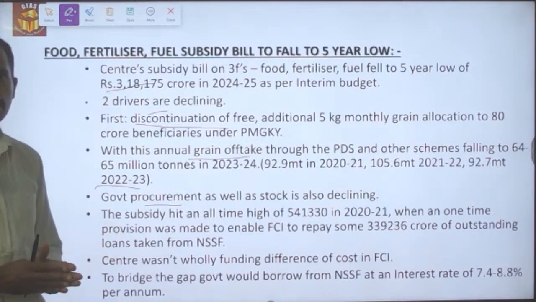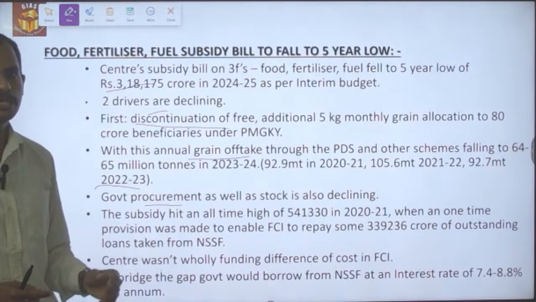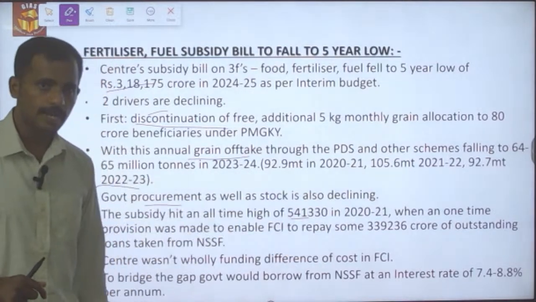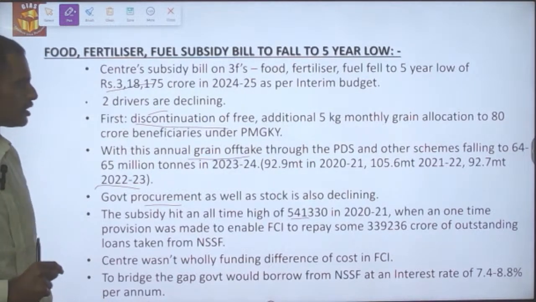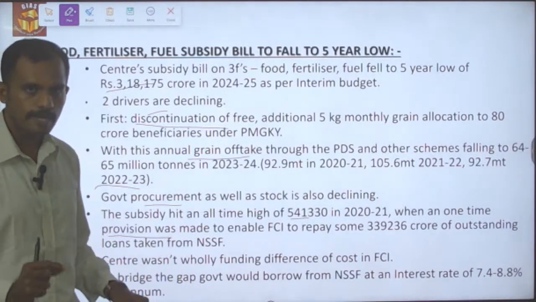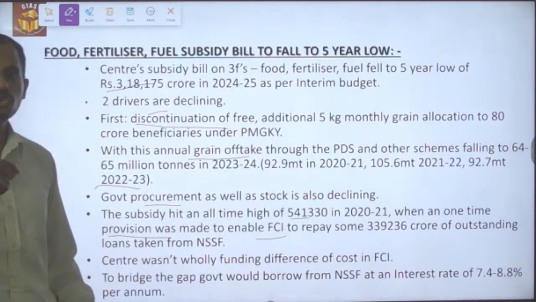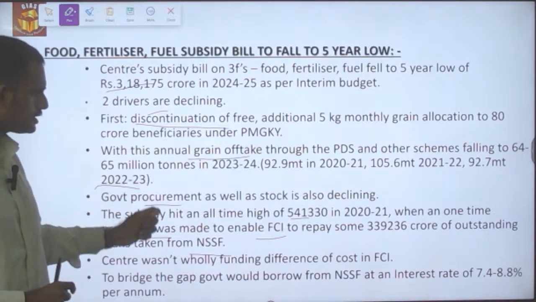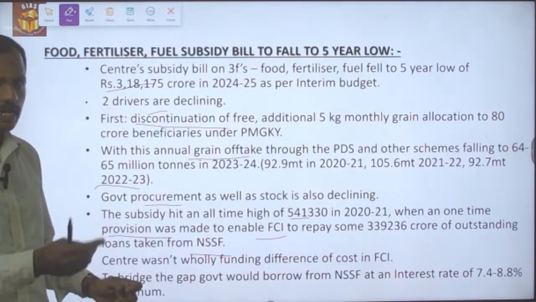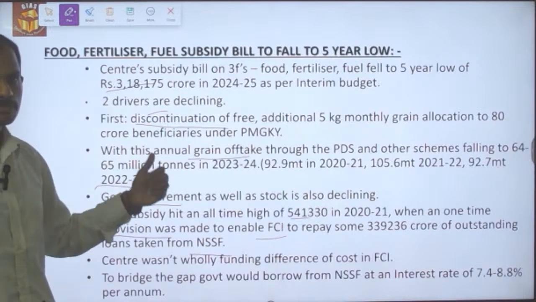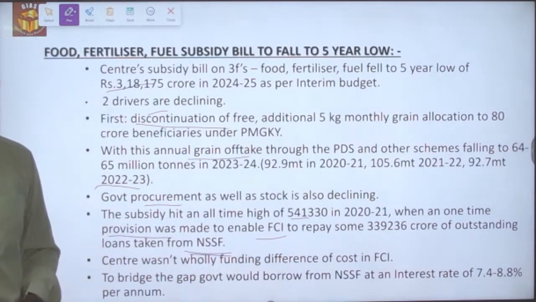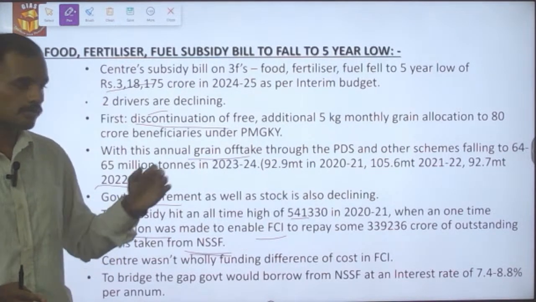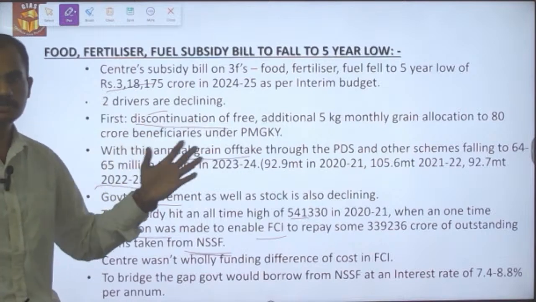At the same time, during 2021, the government's subsidy bill rose to an all-time high of 5,41,330 crores, mainly because one-time provisions were made to enable the Food Corporation of India to repay the loan which it had got from the NSSF. As a result of the repayment of the loan, the government's debt as well as the interest-paying liability also got reduced, which is also contributing to the decline in the subsidy bill.